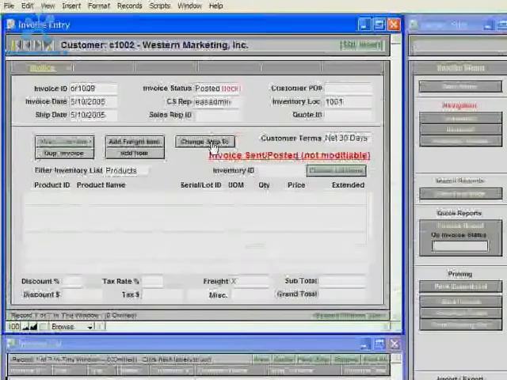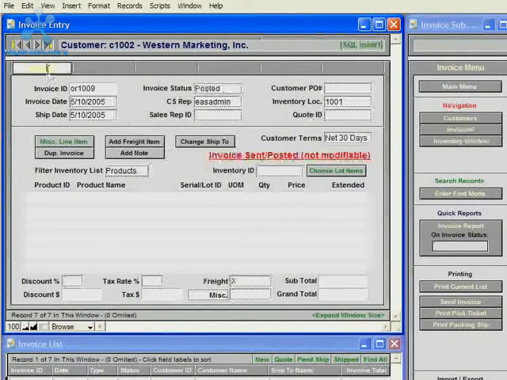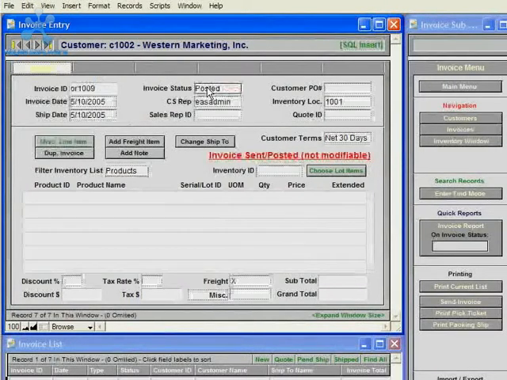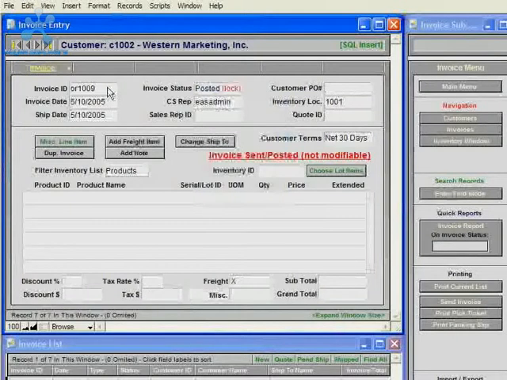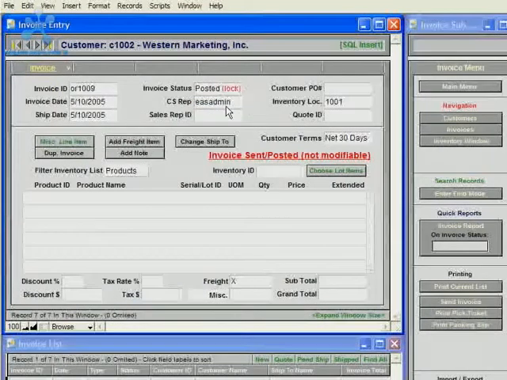And then the data entry that should be done for an invoice is you could set the invoice date, the ship date. In a previous training movie I showed how to use the invoice type and the invoice status. And then the invoice ID is automatically entered. It's the next sequential invoice ID. The customer service rep is automatically entered based on the user that's logged into the database.